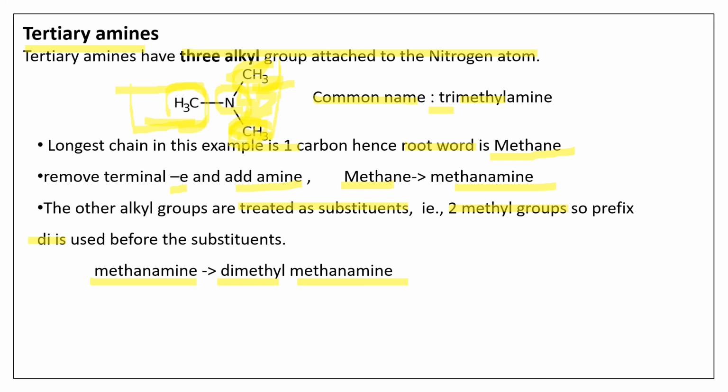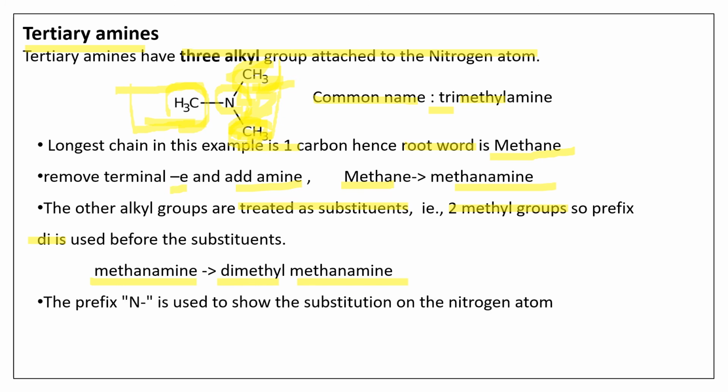the other two we are taking as substituents. Hence it is called dimethyl. So dimethyl methanamine. So what else has to be added? Here the substituents have to be represented by the prefix N, isn't it? This is to show that the substitution is on the nitrogen atom.